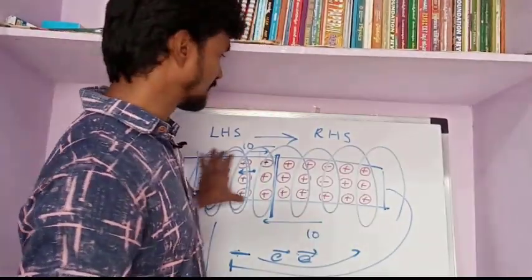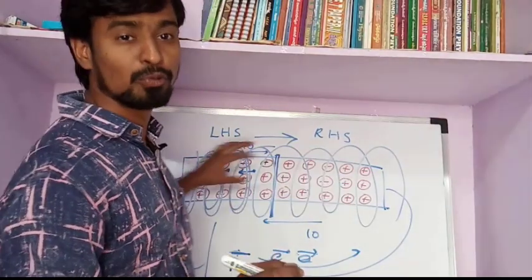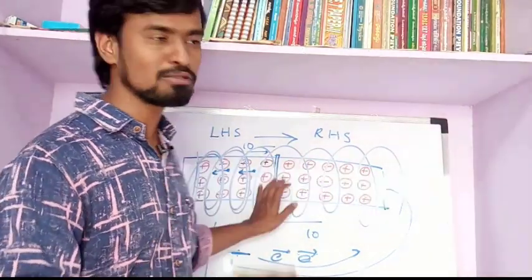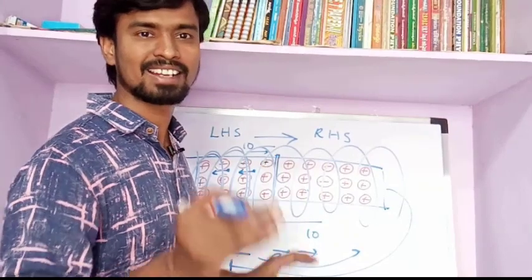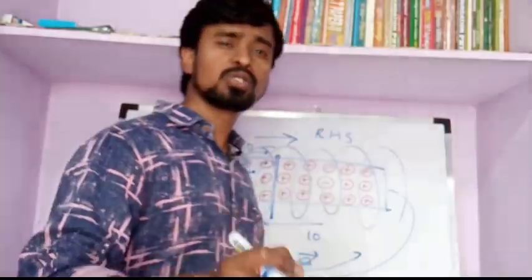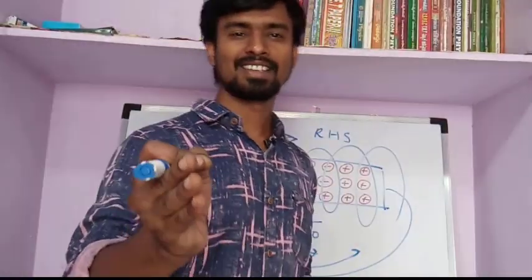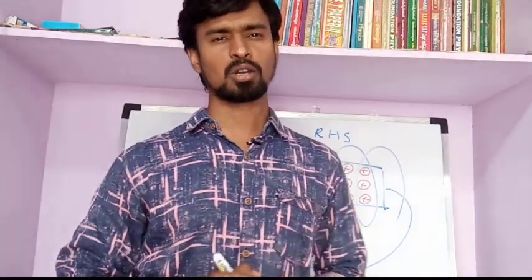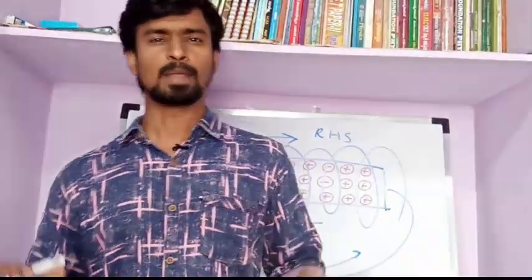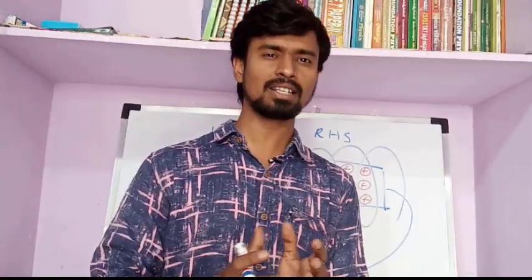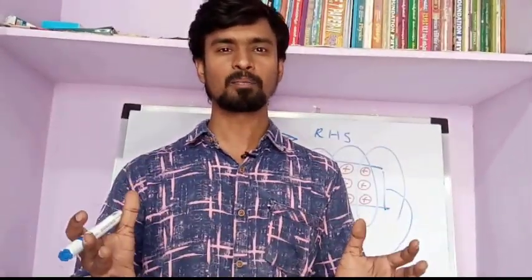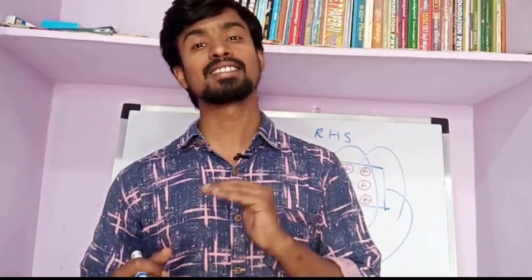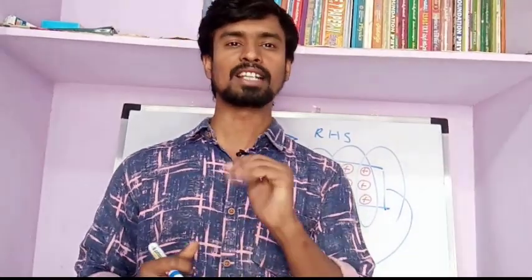If there is motion in a conductor, then we call it flow of charges, and this flow of charge we call electric current. The flow of charge per second is called electric current, or we simply say that the rate of charge flow is called electric current. What does rate mean? The rate is nothing but per time, per second, per unit time.